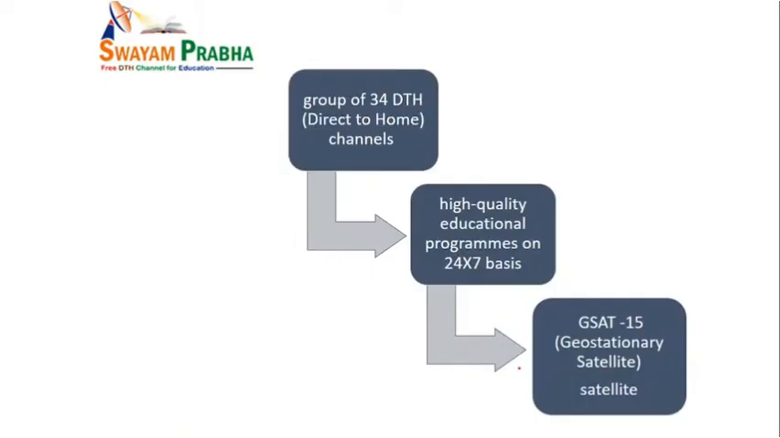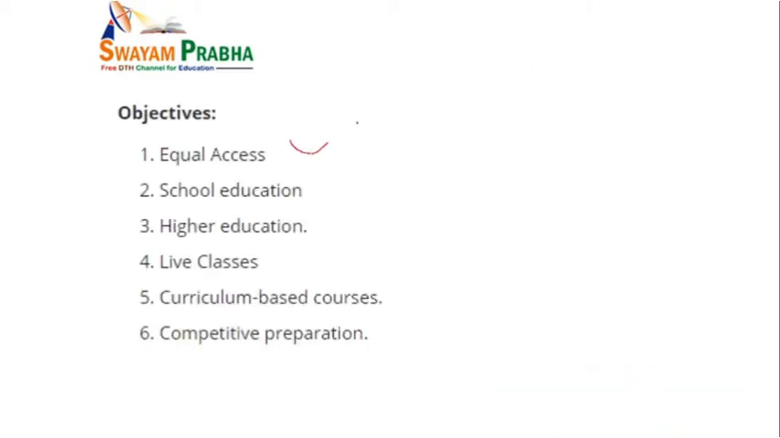Coming to Swayam Prabha, that is 34 direct to home channels. Again, it is not 32, it is 34. Now everyone has cleared this doubt very well. It is updated, it is 34, which is available 24/7 with the help of GSAT 15, that is a geostationary satellite, which indicates equal access, education, higher education, live classes, curriculum based courses and competitive preparation.